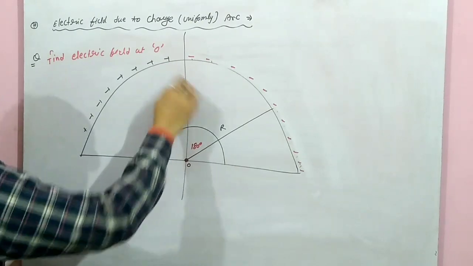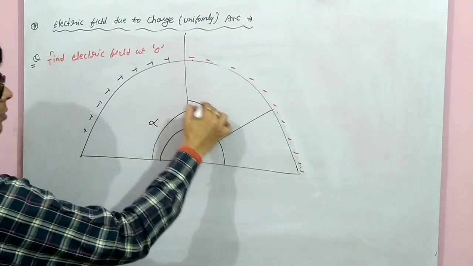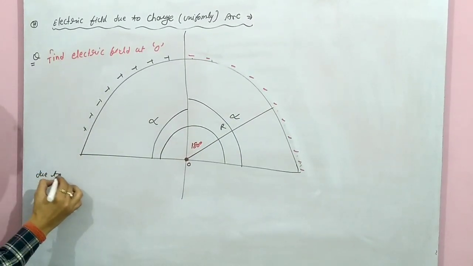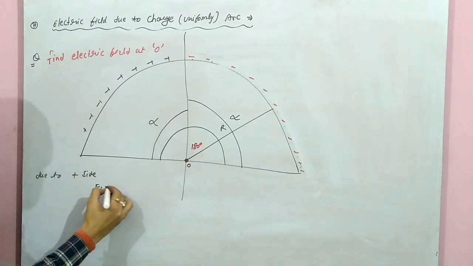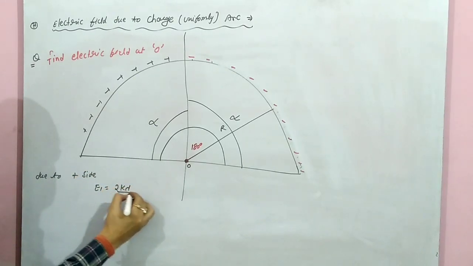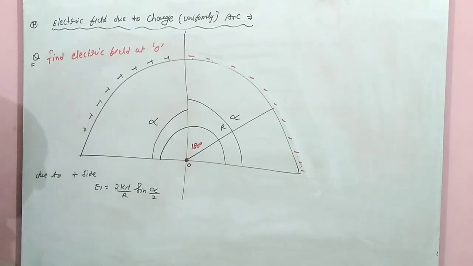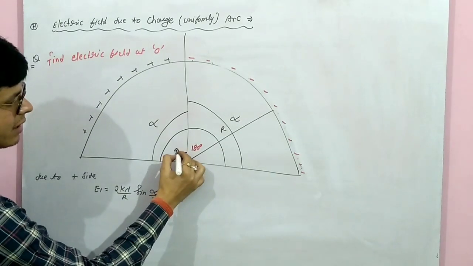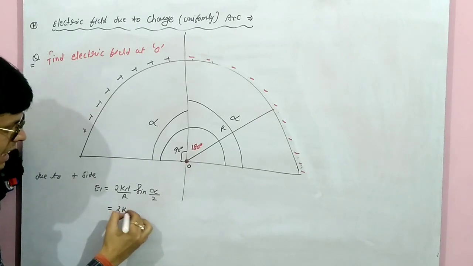Let us take this as one. This whole angle is now alpha. So due to the plus side, how much will the electric field be? 2k lambda upon r sine alpha by 2. This angle is 90, alpha by 2. That means 2k lambda.